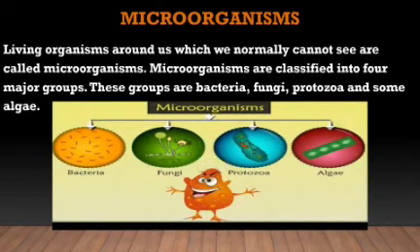Microorganisms. Living organisms around us which we normally cannot see are called microorganisms. Microorganisms are classified into four major groups. These groups are known as bacteria, fungi, protozoa, and some algae. So basically, microorganisms are some living organisms which cannot be seen with unaided eyes and can only be seen with a microscope. And some examples are bacteria, fungi, protozoa, and algae.